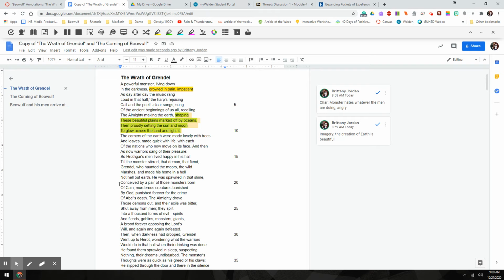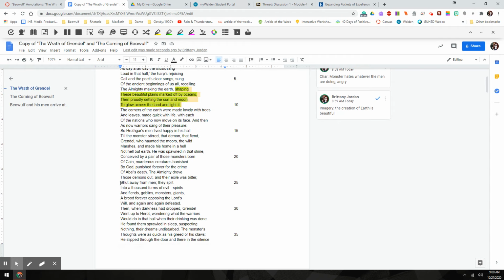Murderous creatures banished by God, punished forever for the crime of Abel's death. The Almighty drove those demons out, and their exile was bitter. Shut away from men, they split into 1,000 forms of evil, spirits and fiends, goblins, monsters, giants, a brood forever opposing the Lord's will, and again defeated.